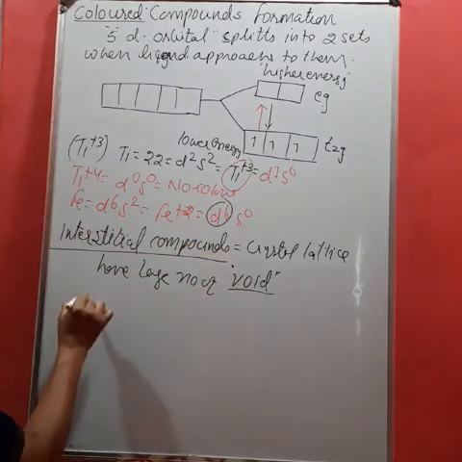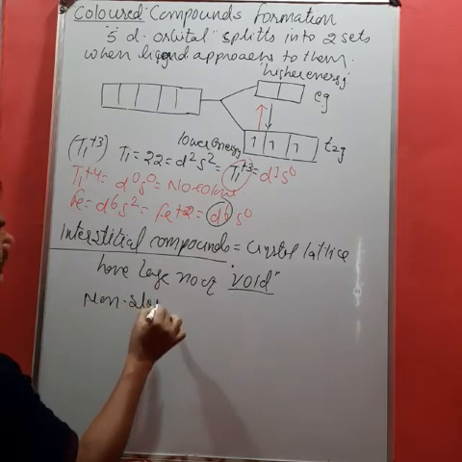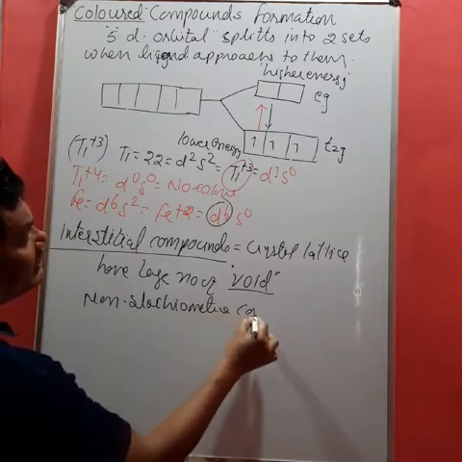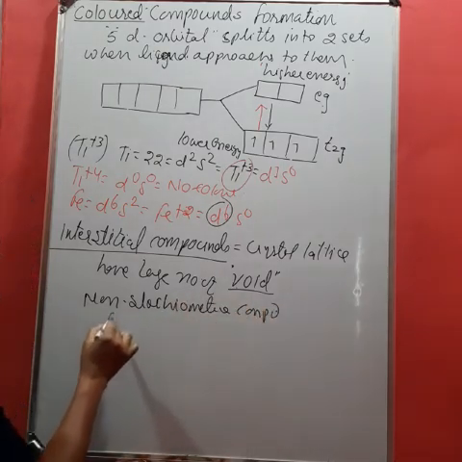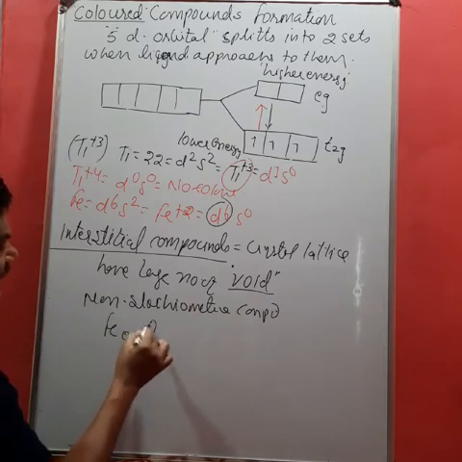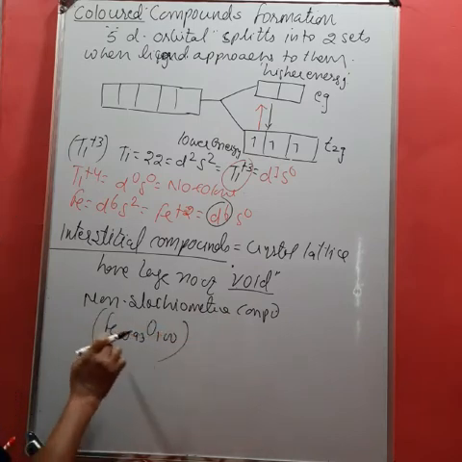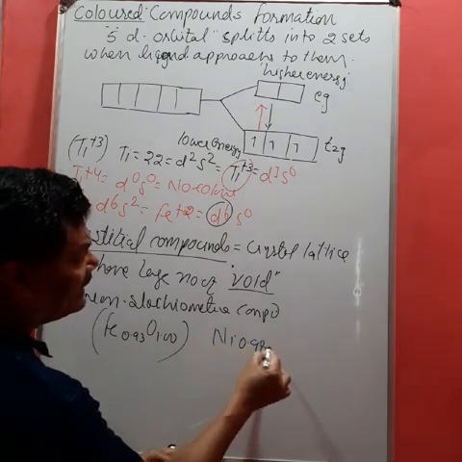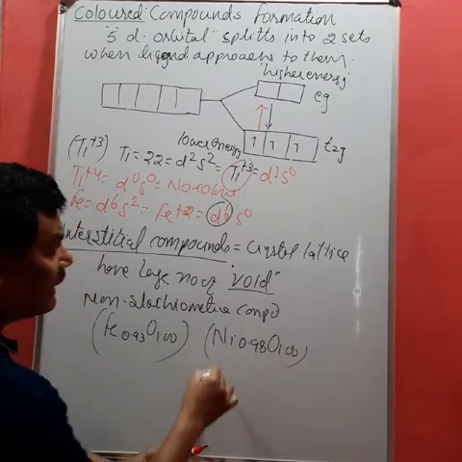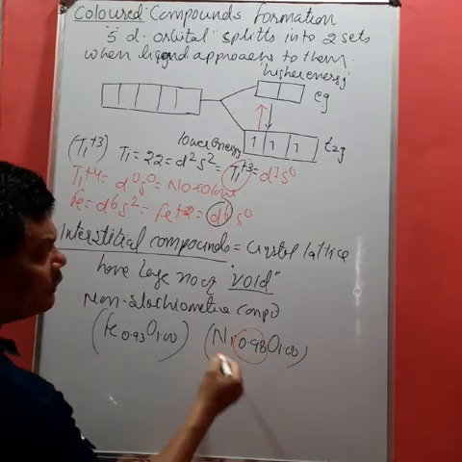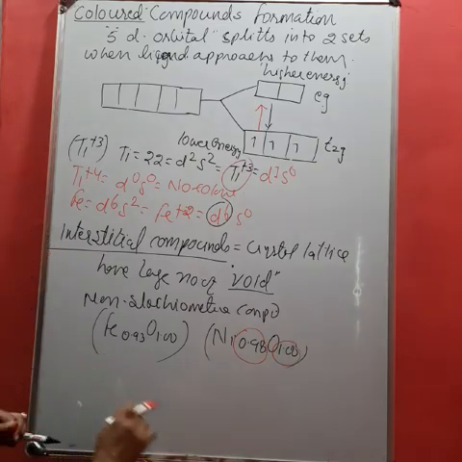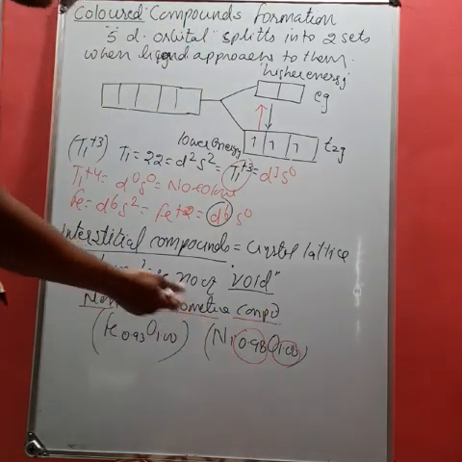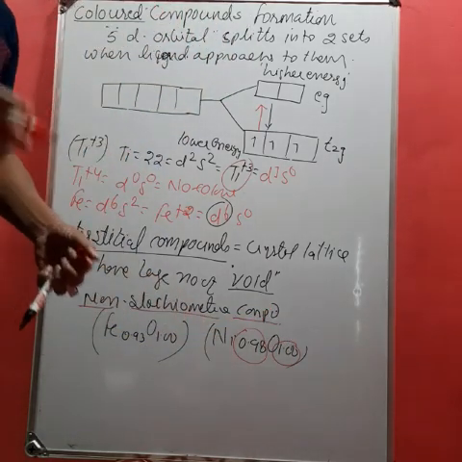Some non-stoichiometric compounds are also there. Non-stoichiometric compounds means like here Fe 0.93 and O 1.0. That is, here the stoichiometry of Fe and O is not certain. Like Ni 0.98 and O 1.0. Again here the Ni is only 0.98 while oxygen is 1.0. So what is the reason for forming non-stoichiometric compounds? It is because these elements are able to be present in two different